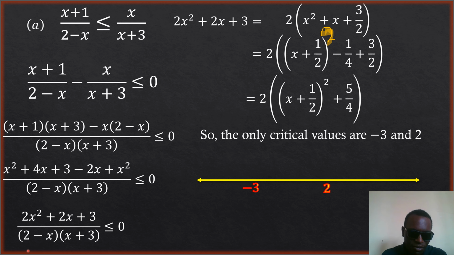Now look at this graph. We have -x times this x will give us -x squared. Since the coefficient of x squared is negative when you expand it, it means that the shape of this graph will take what? An N shape. When it is positive, it takes a U shape. For instance, when it's positive here, it will take a U shape. Now that it is negative, it takes an N shape. So insert our graph like that, passing through these 2 points, because these 2 points are the solutions.